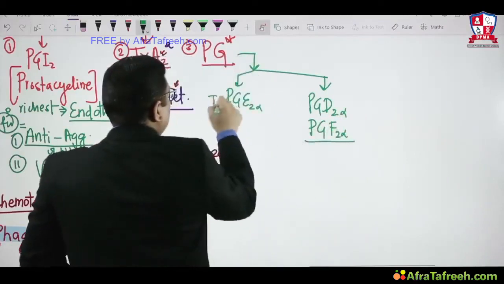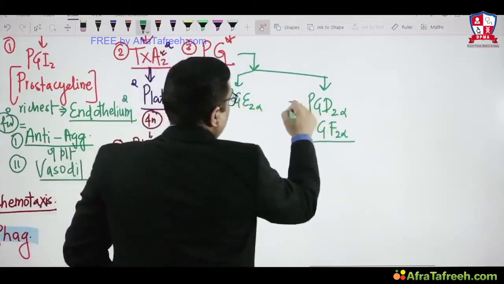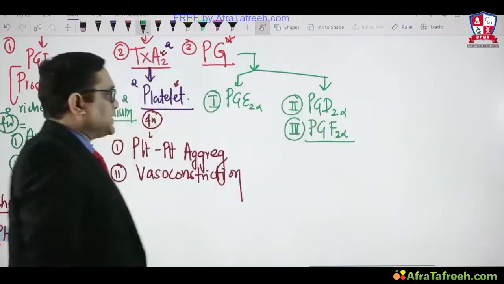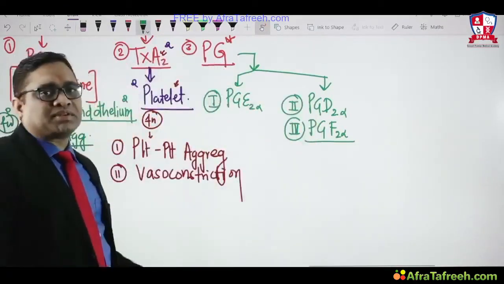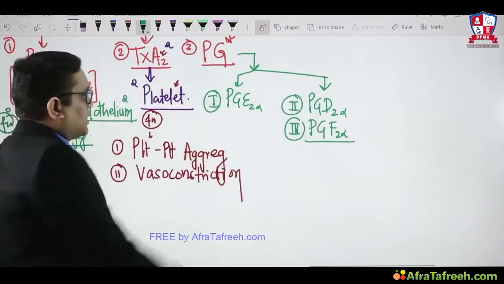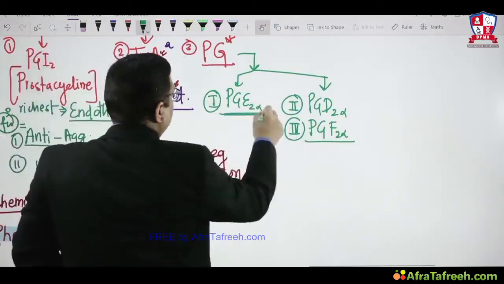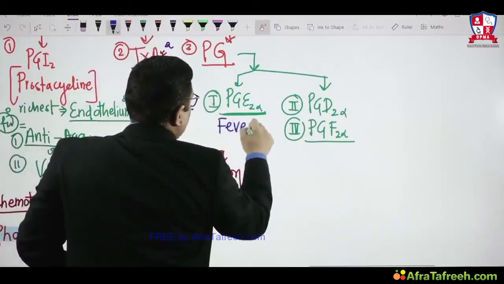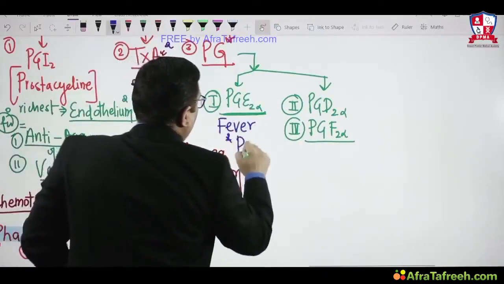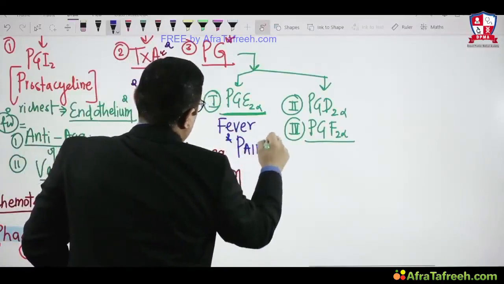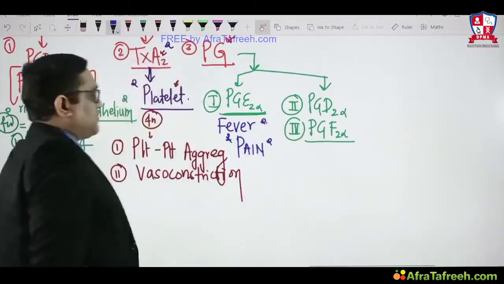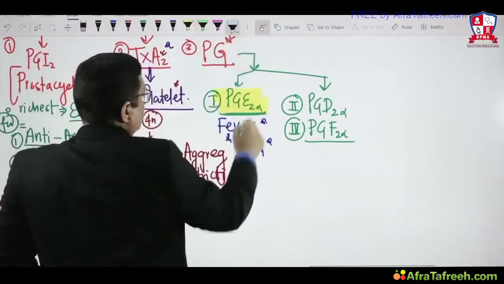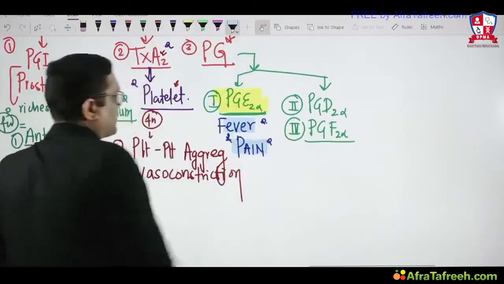So these are the three prostaglandins. PGE2 alpha was an All India question in a previous year and in the PGI exam. So prostaglandin E2 alpha is associated with fever and pain. That is important: fever and pain. And that was the question in the All India exam. Fever and pain are associated with prostaglandin E2 alpha.